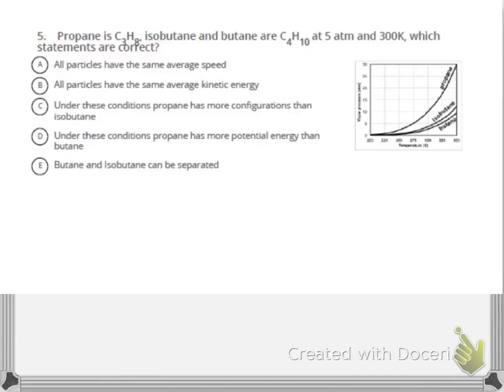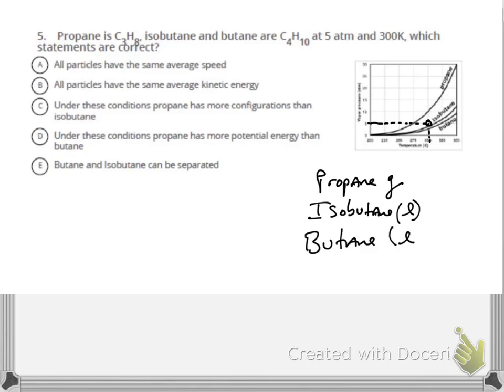Okay, so here we have a vapor pressure curve with three different substances, and you're asked to select which ones are correct. At 5 atmospheres and 300 Kelvin, let's take a look. 5 atmospheres there, 300 Kelvin there. In those conditions, we have propane as a gas because we're below the line, but we're in liquid form for isobutane and butane.